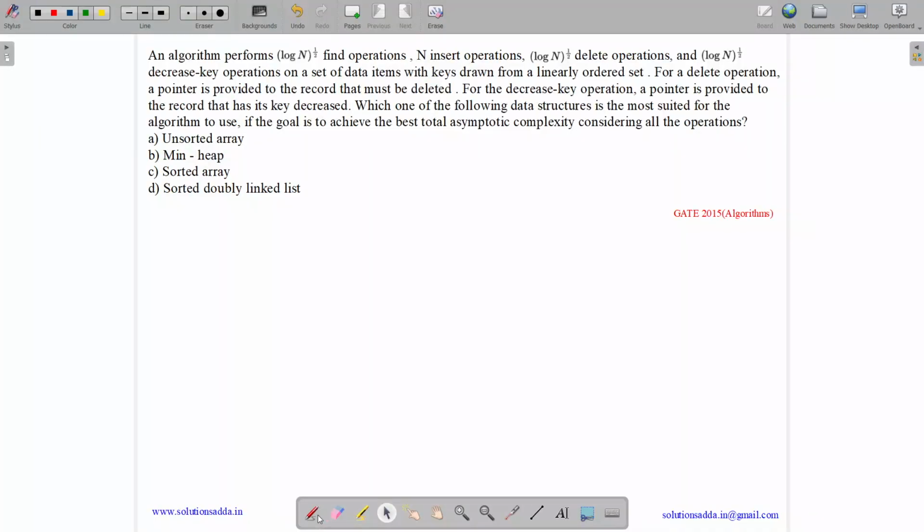This question belongs to algorithm subject and was asked in GATE CSE 2015. So the question states, an algorithm performs log n raised to the power 1 by 2, which is under root of log n find operations, n insert operations, under root of log n delete operations, and under root of log n decrease key operations on a set of data items with keys drawn from a linearly ordered set. For a delete operation, a pointer is provided to the record that must be deleted. For a decrease key operation, a pointer is provided to a record that has its key decreased.